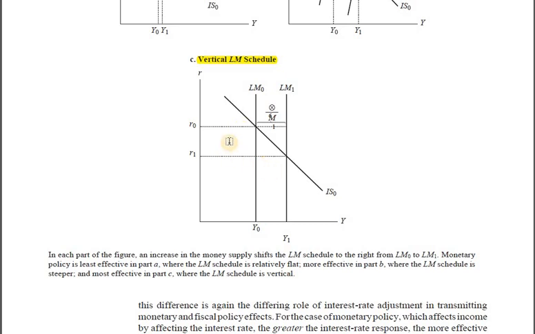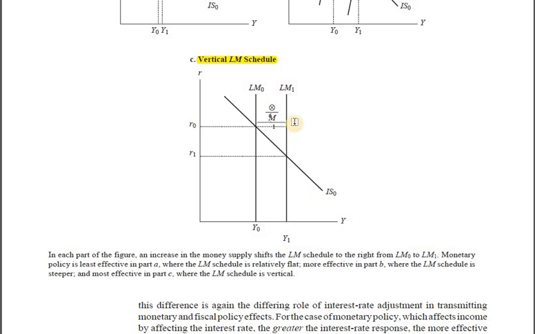It's going to put downward pressure on the rate of interest. It's so obvious, but it's not going to lead to any increase in the speculative balance, because speculative balance is absolutely insensitive to changes in the rate of interest. This is what we mean by a vertical LM curve. Now how to re-equilibrate the money market, because either way money supply has gone up? In order to bring back the equilibrium in the money market, we need to increase the income all the way up from Y0 to Y1. The moment income goes to Y1, the transaction balance component of money demand would increase, and that's how money demand would be equal to money supply.